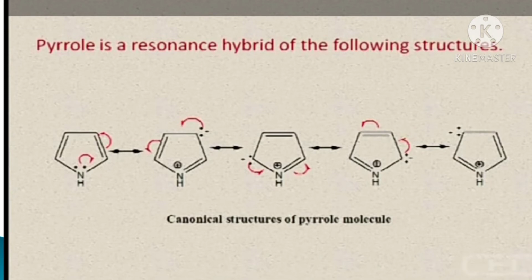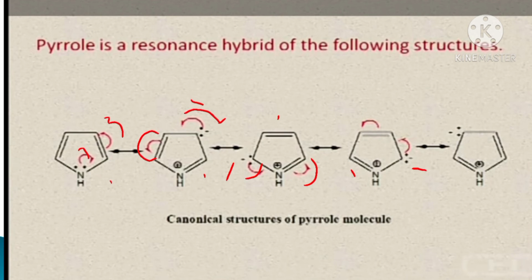Here is the resonating structure of pyrrole. First, the lone pair of nitrogen attacks here and this bond shifts here, forming a double bond and a negative charge here. This negative charge attacks here and this bond shifts here, forming a negative charge and a double bond. This negative charge attacks here and this bond shifts here, again forming a negative charge and a double bond.